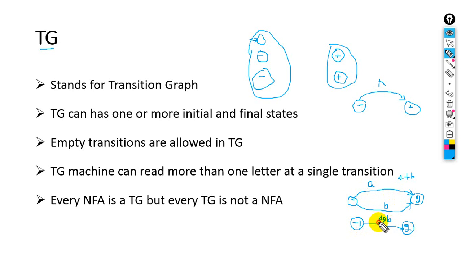You can have those letters. So the meaning of this statement is that a TG, transition graph, machine can read more than one letter at a single transition. Got it? Next, every NFA is a TG, but every TG is not an NFA.